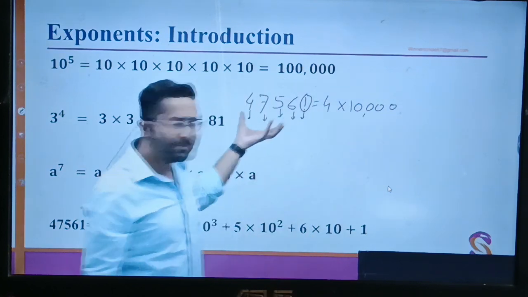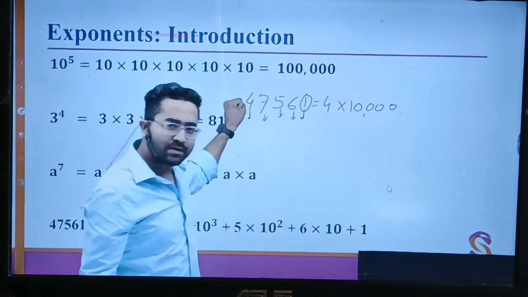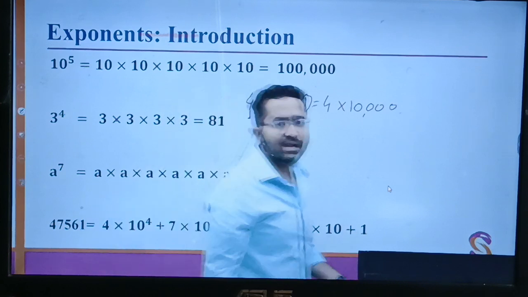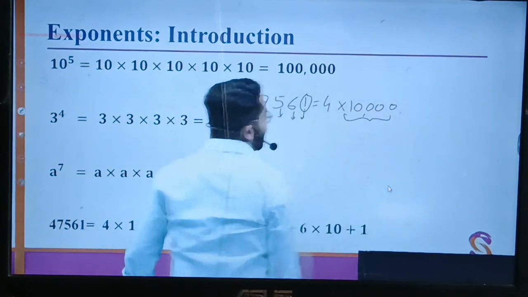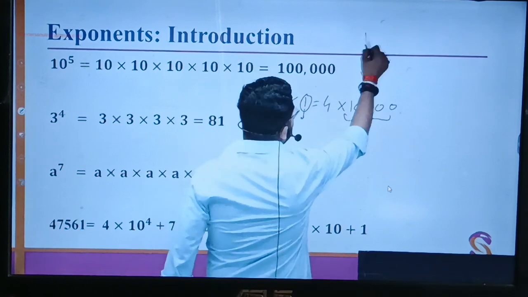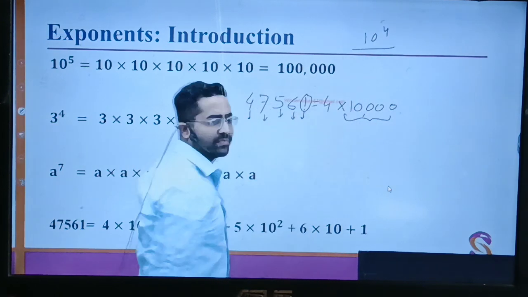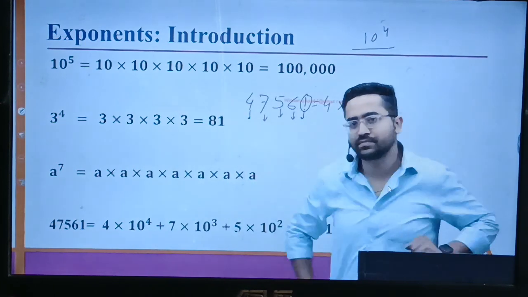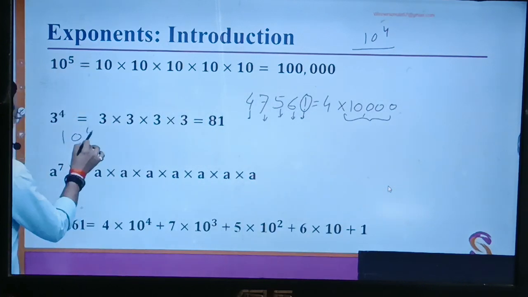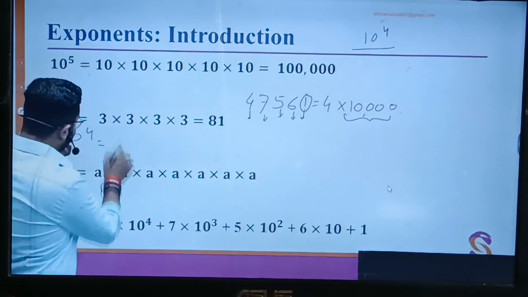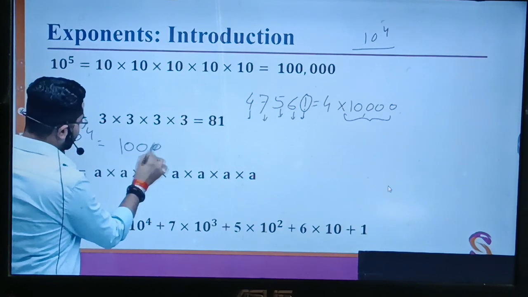How did we get this number? Number into its place value, and its place value is 10,000. And we can write this 10,000 as 10 to the power 4. Can we do it or not? What I told you, just write 1 and the number of zeros, 4.